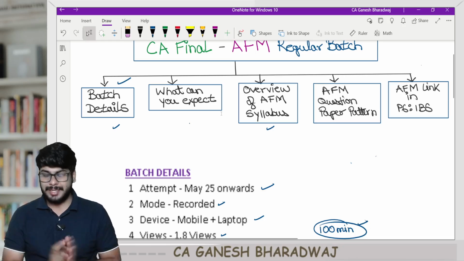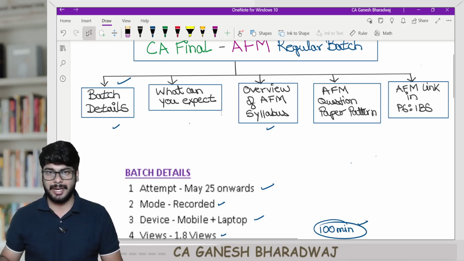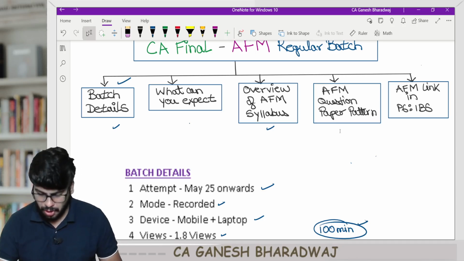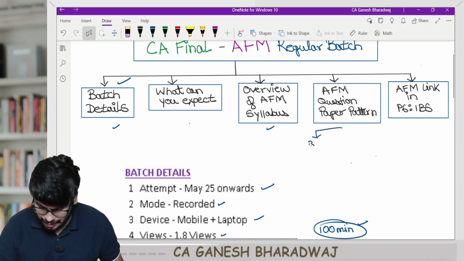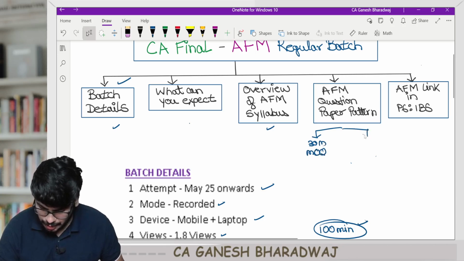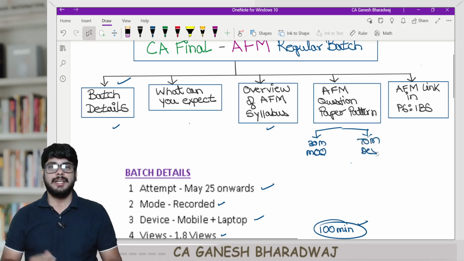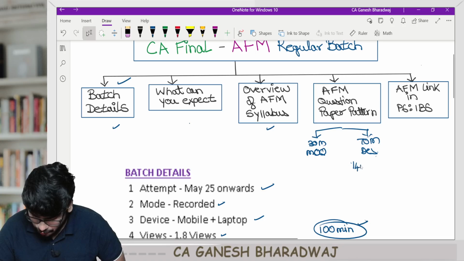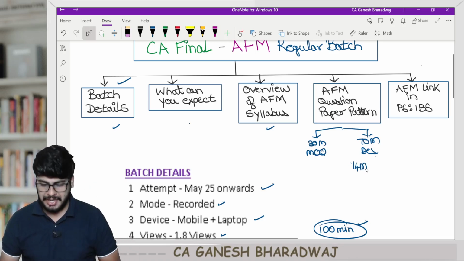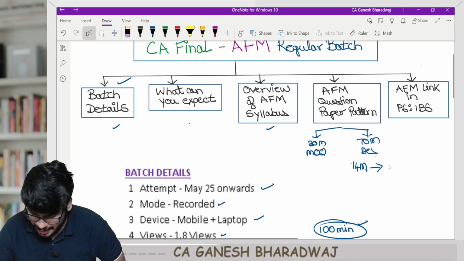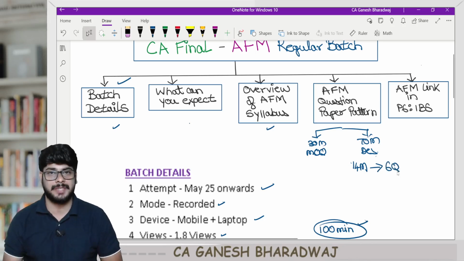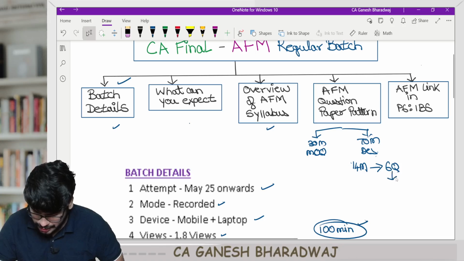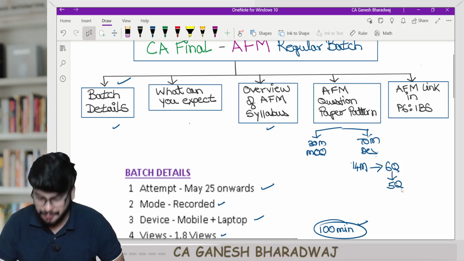Then the question paper pattern. The Institute has made it mandatory for all the papers that 30 marks come from the MCQ component, and 70 marks come from the descriptive component. In the descriptive component, every question carries 14 marks. There are 6 questions, and out of the 6 questions, you need to attempt only 5.